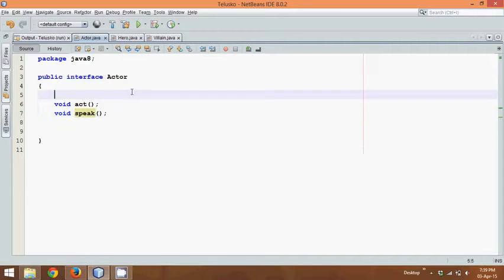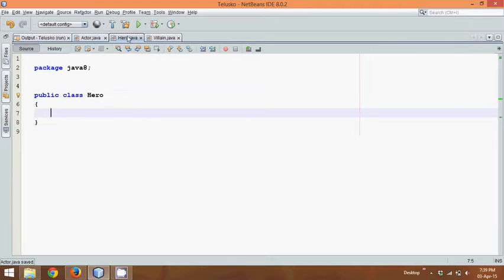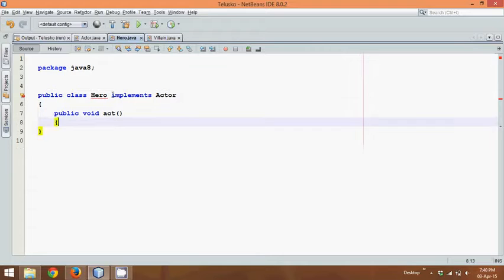Now let's say I want to be a hero, or we need the object of hero. Obviously, every hero needs to implement the interface Actor, so that a hero knows he needs to do at least two things. First, he needs to define these two methods. First method is public void act.